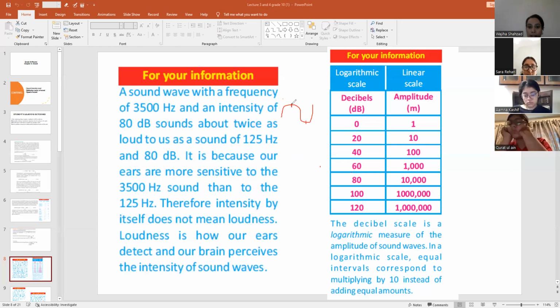This height is known as amplitude, and this is the height on the negative axis as well, and it is also known as the amplitude. So these are the amplitudes of the wave. Equal intervals correspond to multiplying by 10 instead of adding an equal amount. So this is just for your information.